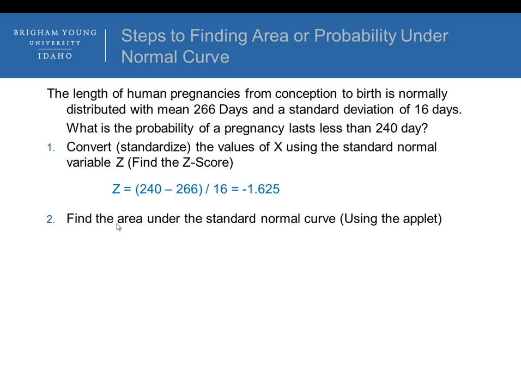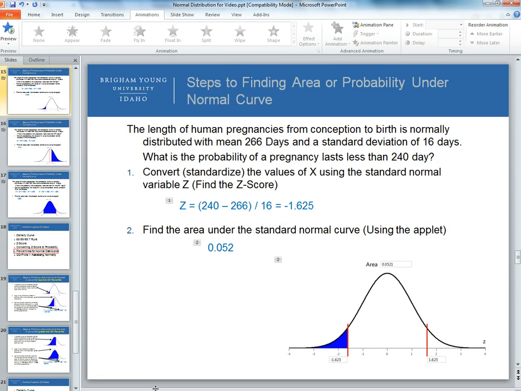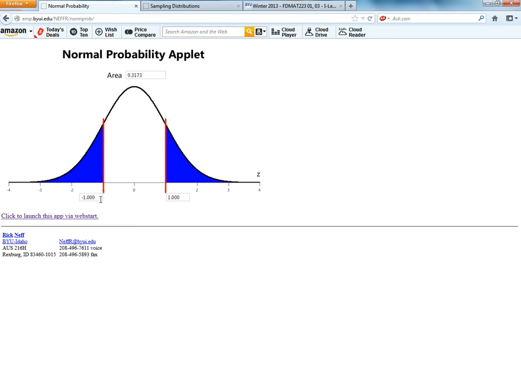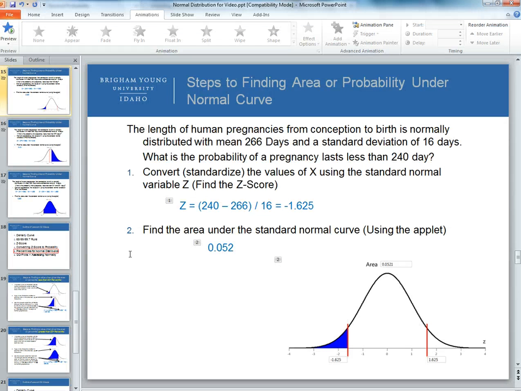Okay. Now step 2: we have the z-score. Find the area under the standard normal curve using the applet. So I'm going to get into the applet, and I'm going to enter my z-score of negative 1.625. Press enter. Now the problem asks us to find the probability that a pregnancy lasts less than 240 days.